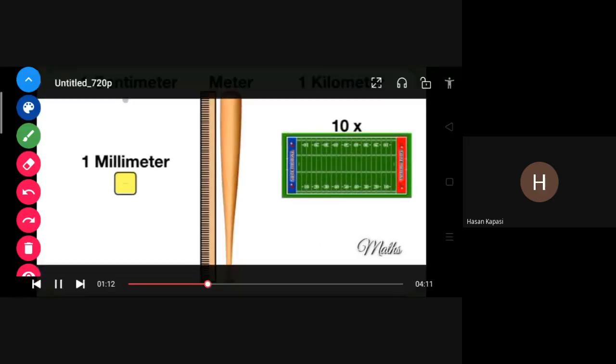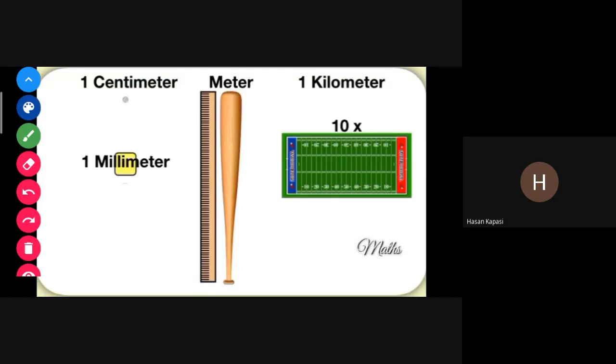Okay. So there are four things: millimeter, centimeter, meter, and kilometer. These four things you have to remember, for which thing we need what. Okay.